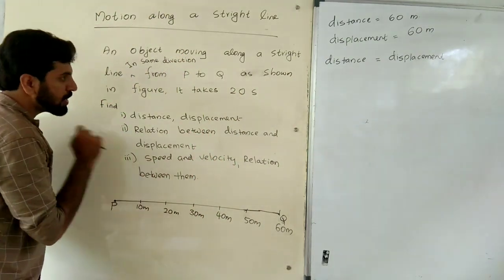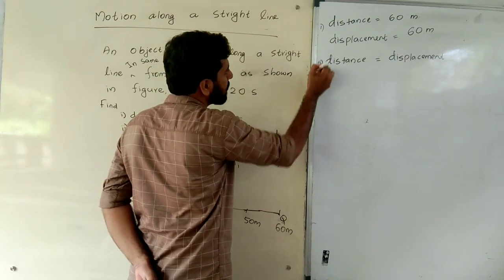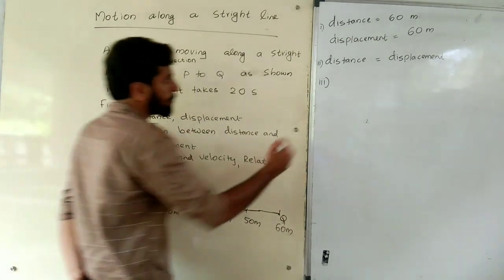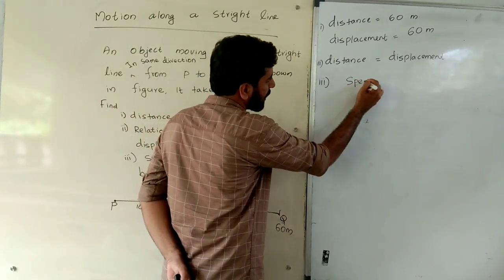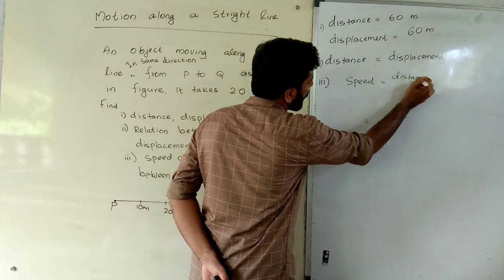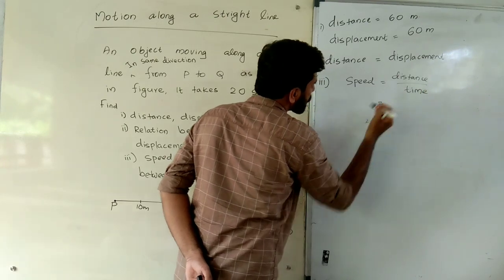What is the next question? Speed and velocity. It is the third answer. What is the equation for speed? Speed is equal to distance divided by time. What is the distance here?